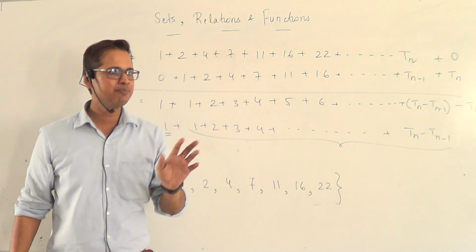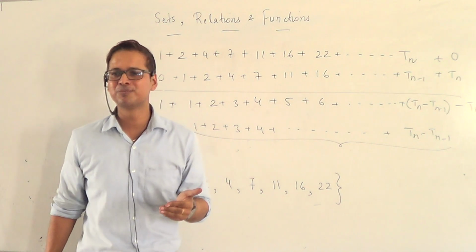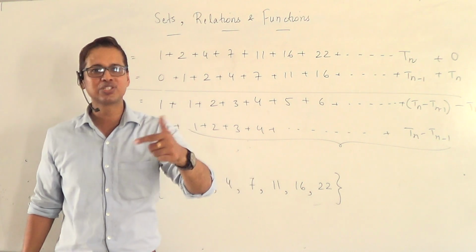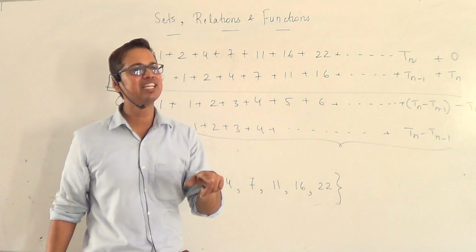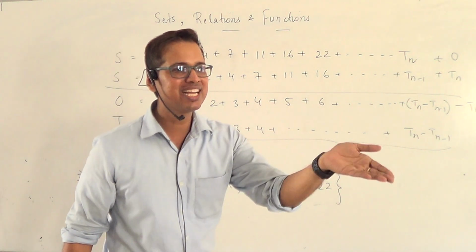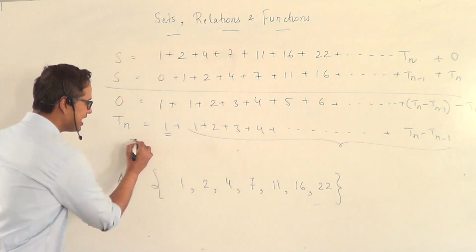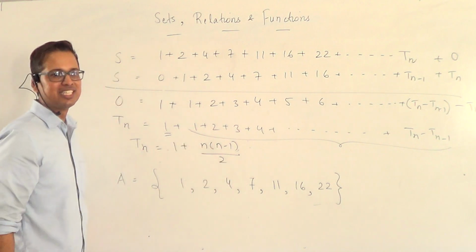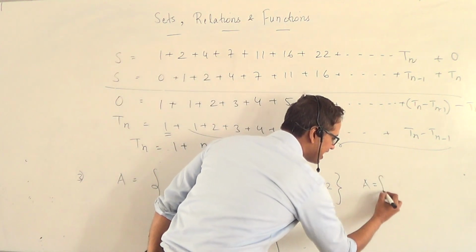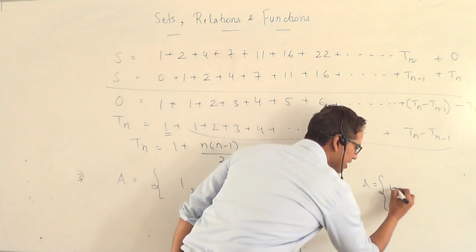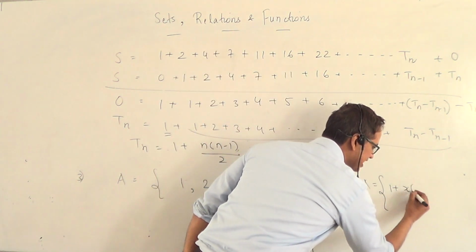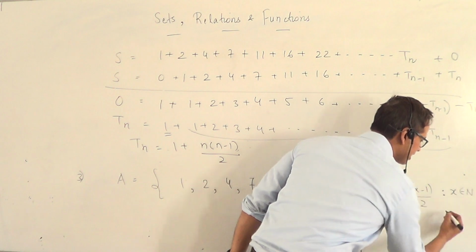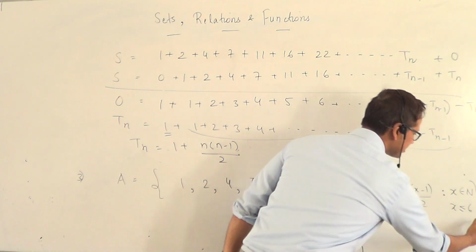By the virtue of knowing AP in your class 10, what is the sum of N terms? N by 2 into N. Especially what is the sum of all natural numbers from 1 to N? N into N plus 1 by 2. If I am summing it till N minus 1 terms, it would be N minus 1 into N by 2. So can I say your nth term will be 1 plus N into N minus 1 by 2? Can I write the set builder form for this as 1 plus X into X minus 1 by 2 such that X is a natural number and X is less than or equal to this?